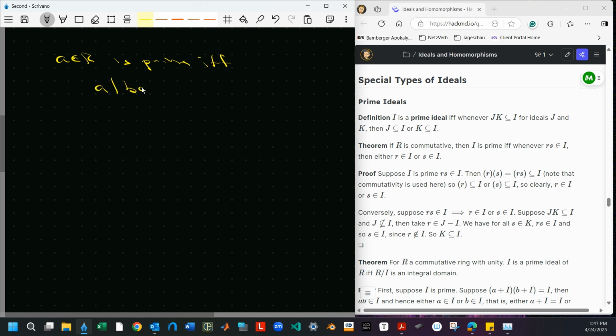So remember, for now, a prime number, so a. And I guess we can do this in any ring. So a subset of R is prime if and only if when a divides bc, then a divides b or a divides c. Okay, so that'll be our definition of prime.